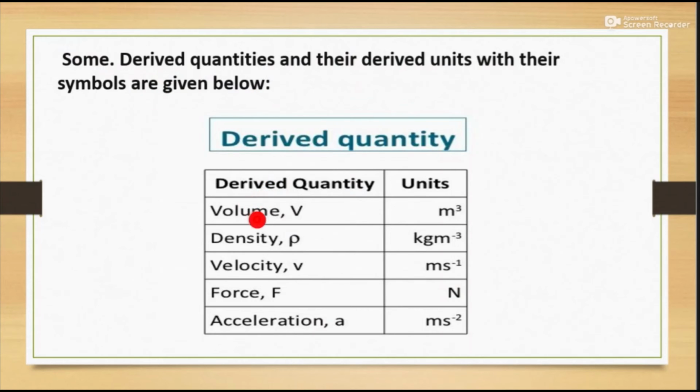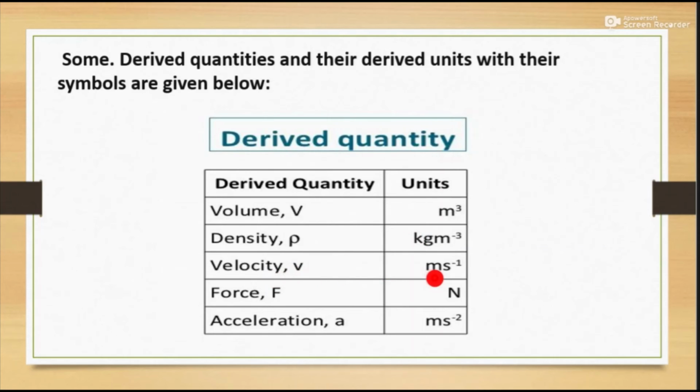For example, volume, unit meter cube. Meter cube is the derived quantity, but single m is the basic quantity. Density is equal to mass per unit volume; kg is the basic unit, meter cube is the basic unit, and the combination of both is the derived unit.